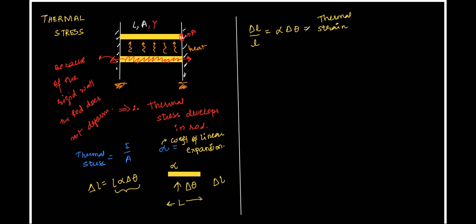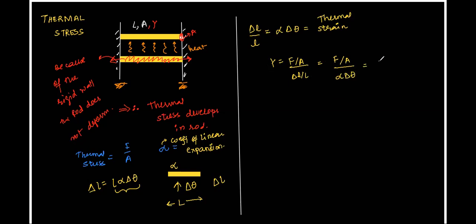We of course have written thermal stress as F by A, and thermal strain also. So we can find out the force that is acting along the rod right now. We have Y equal to force per unit area whole by delta L by L. Now instead of delta L by L, I can write alpha delta theta.